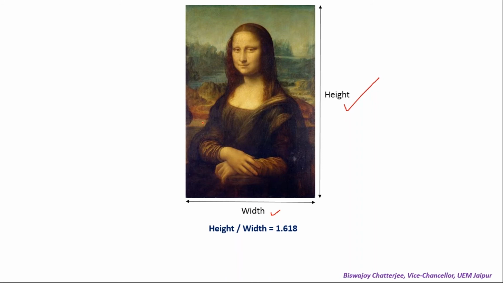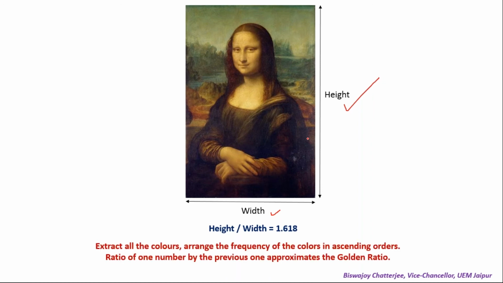Extract all the colors from this picture of Mona Lisa. There are so many colors you can see in this picture. Extract those colors, and you know that all the colors have a certain frequency. So arrange those colors in ascending order of frequency, and you will find that one frequency divided by the previous one approximates the golden ratio. Somehow the colors are in golden ratio.